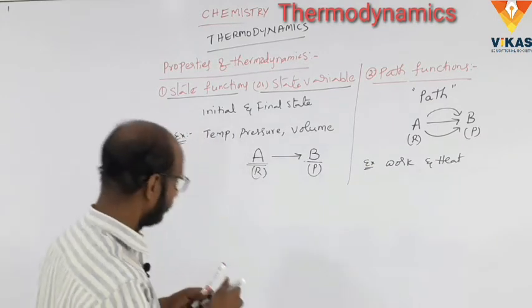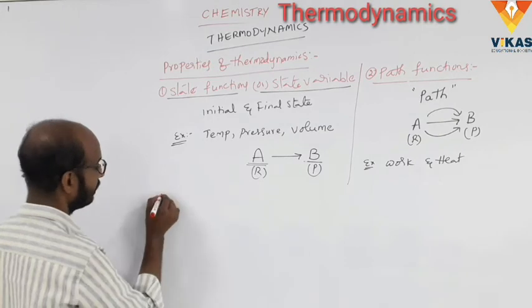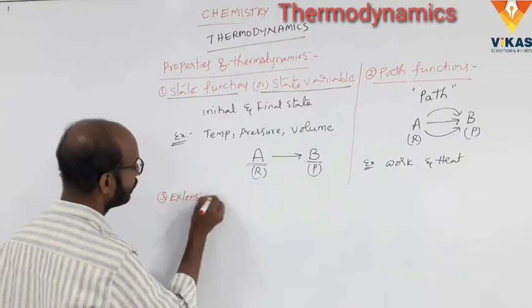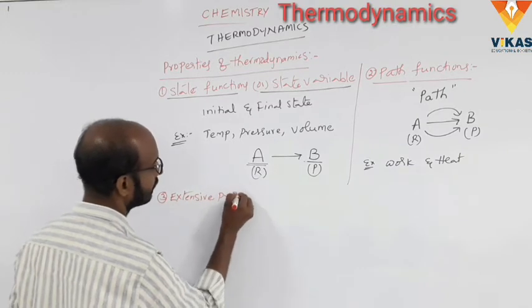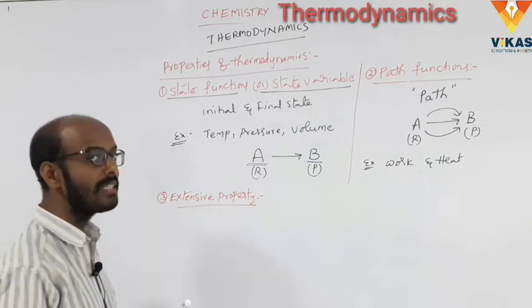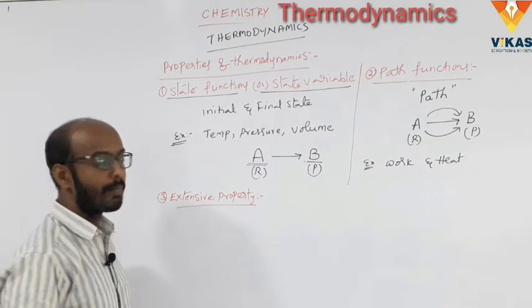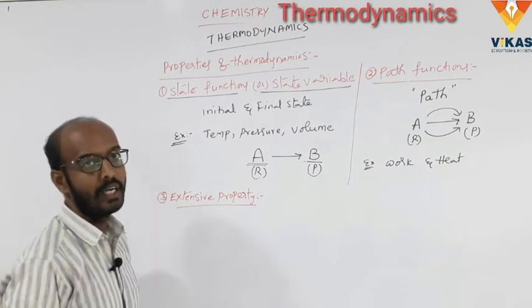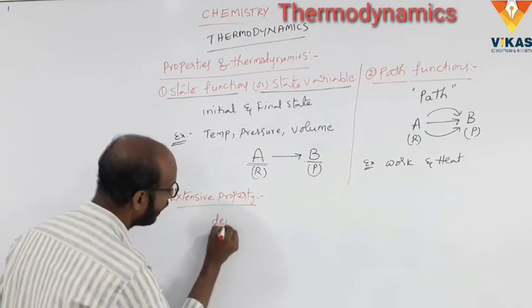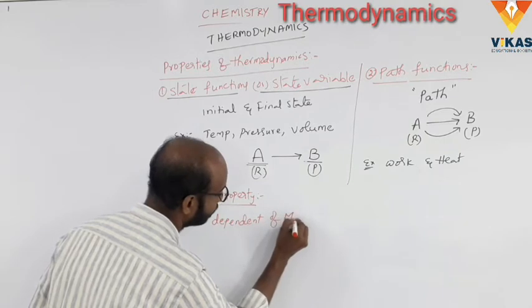Okay, and next one, third one, extensive property. What is meant by extensive property? Here the property is mainly dependent on the matter.